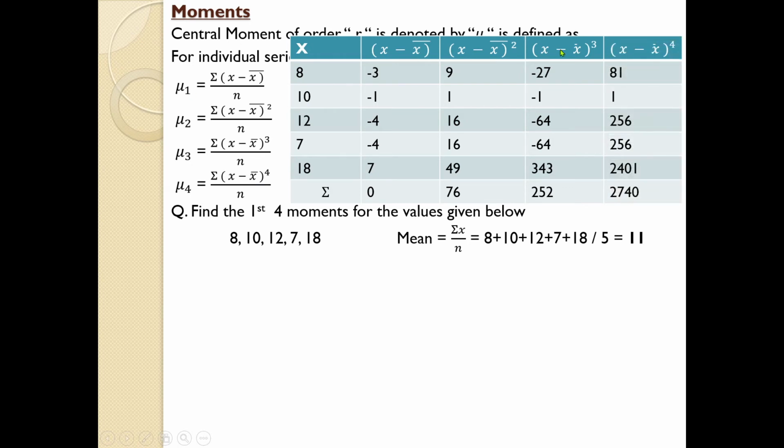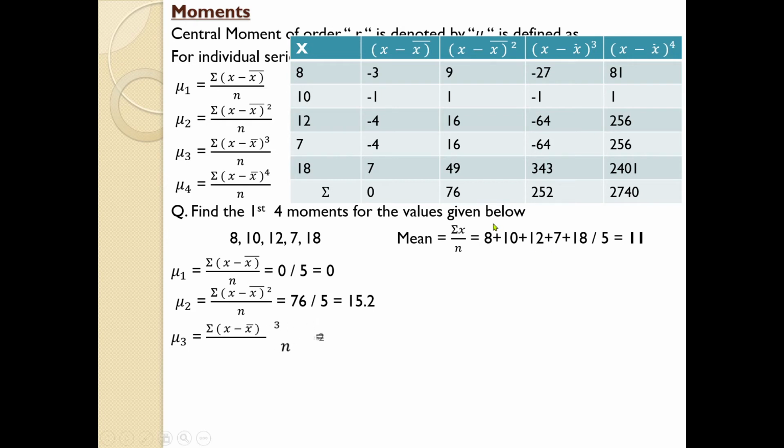Once you computed all these columns, you need to take the total of each individual column, because you need to take the total of each value. See, sigma x minus mean, so you need to take the totals only. So by substituting in each equation, first one, sigma x minus mean means 0. 0 divided by n, the number of items, 5, that is 0. Next one, 15.2, that is 76 divided by 5. And next one, 252 divided by 5, 50.4. And finally, 2740 divided by 5, that is 548.